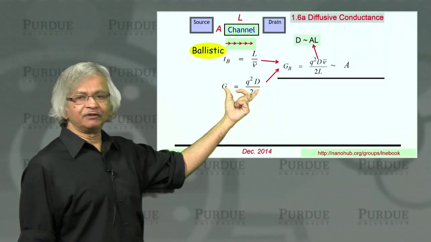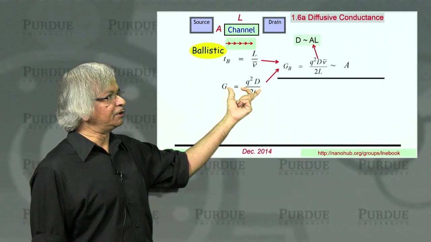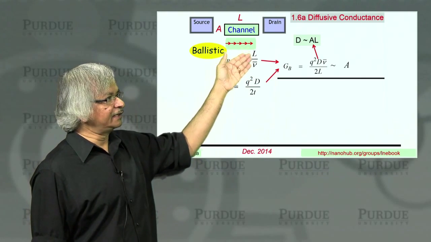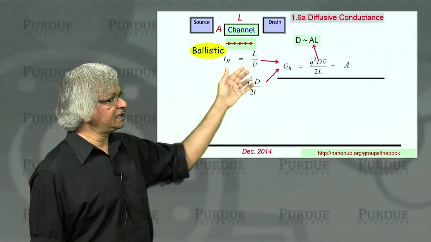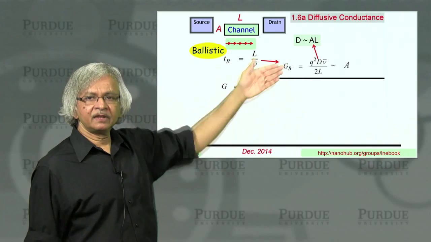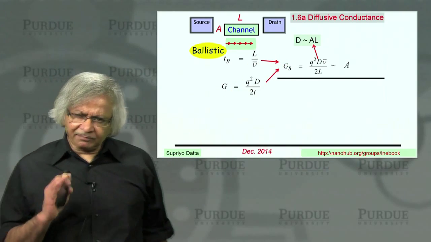Of course, we have this general expression for conductance, and what we did was say that for ballistic transport, the time is length divided by average velocity, and that's how we got this expression for the ballistic conductance. For diffusive conductance, we'll do something similar.